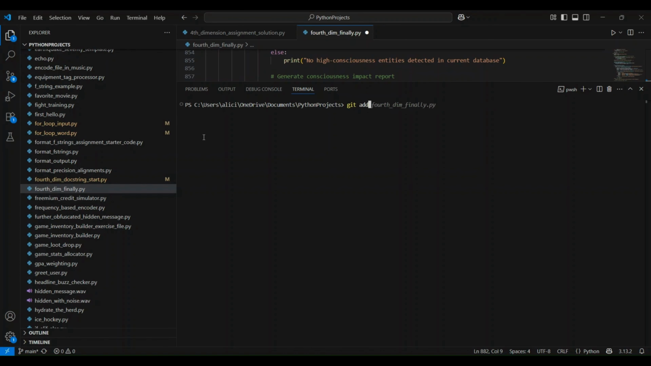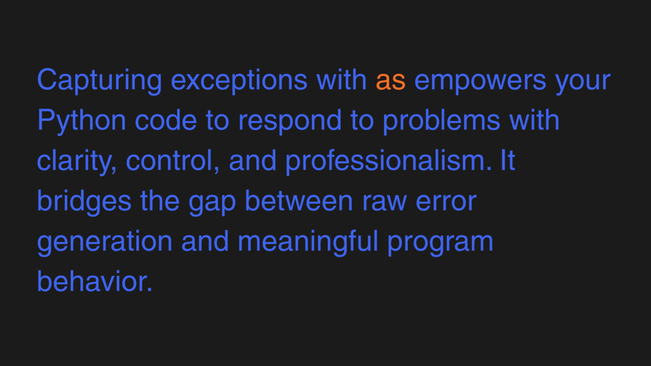That as keyword creates exception variables that hold the complete error information, providing you with meaningful context for understanding what your application needs, what's going on, what's going wrong. It's great debugging support.